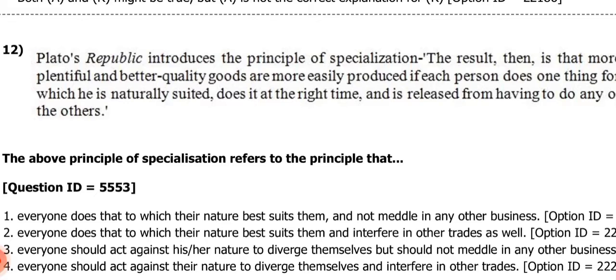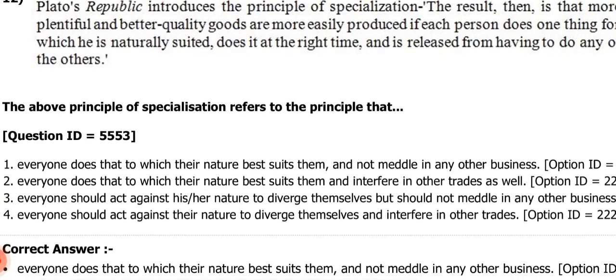So the correct answer will be everyone does that to which their nature best suits them and not meddle in any other business. That means the first option is correct.